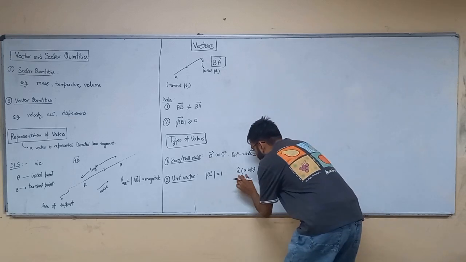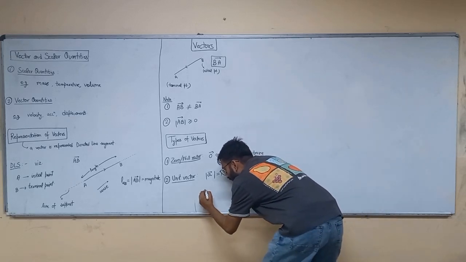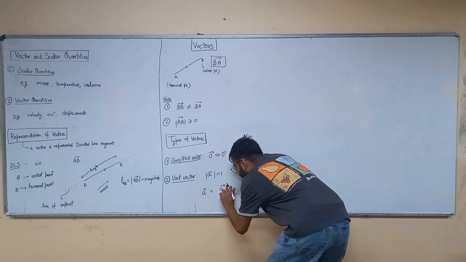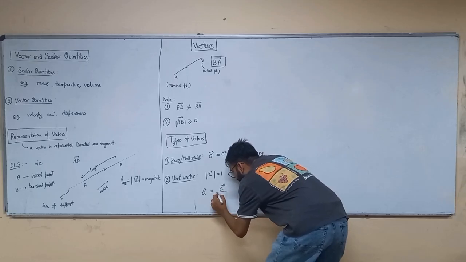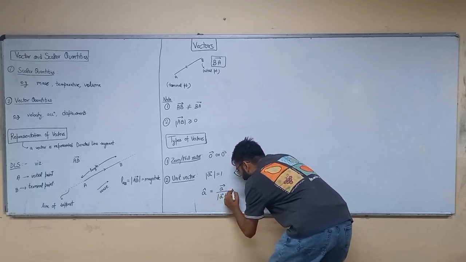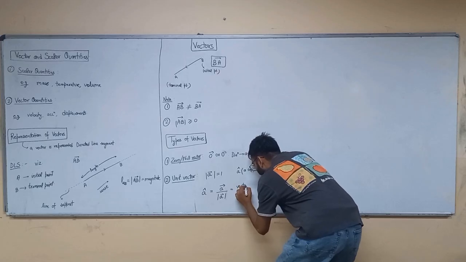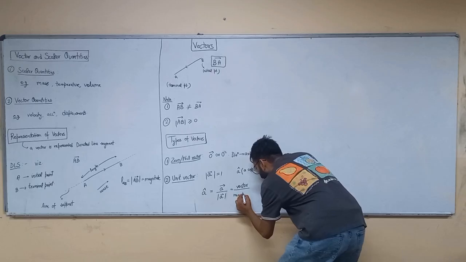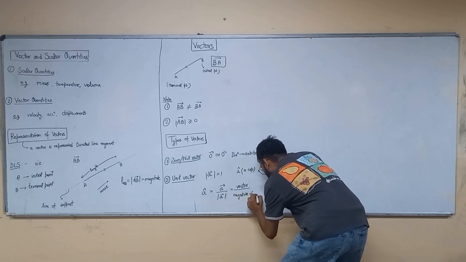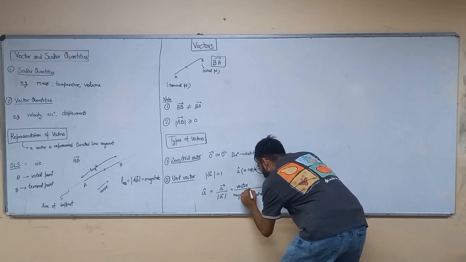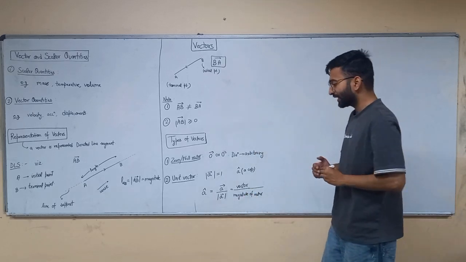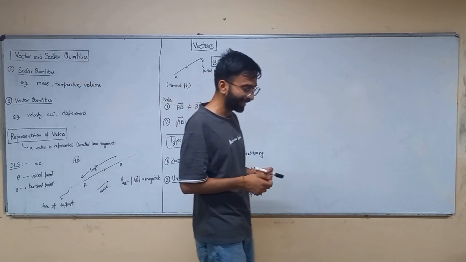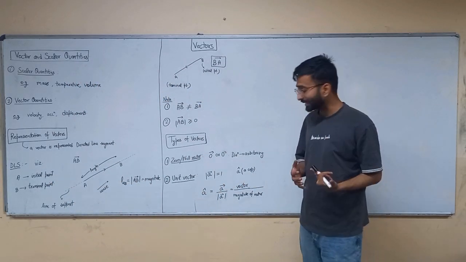A cap can also be written as the vector A upon magnitude of the vector. Got it? So if you want to find a unit vector in the direction of a given vector, how do you write it?